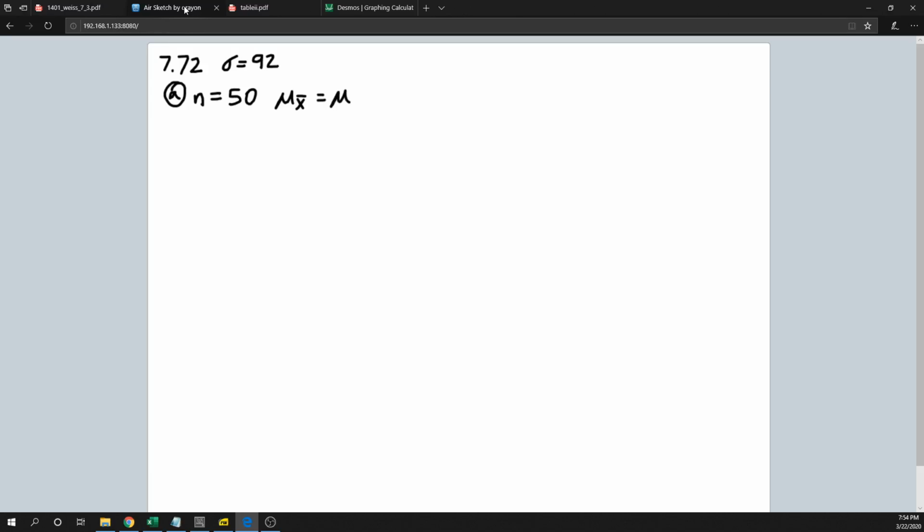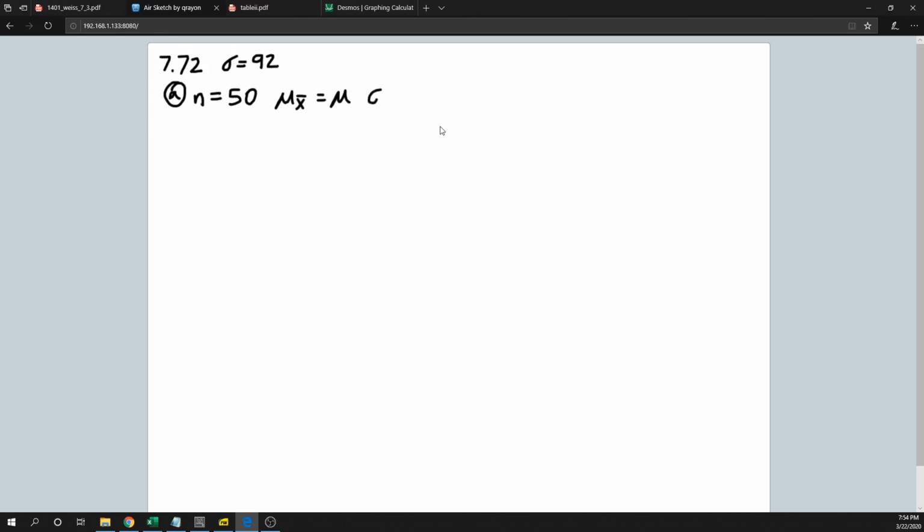Well, we know from what we studied before in sections 7.1 and, I guess, especially 7.2, that whatever the population mean is, that's what the mean of the sample means is going to be. They don't give that to us at all here, right? So we're just going to have to go with whatever this symbol is. Whatever that is, we don't know at this point. So we're just going to keep this as mu during this problem.